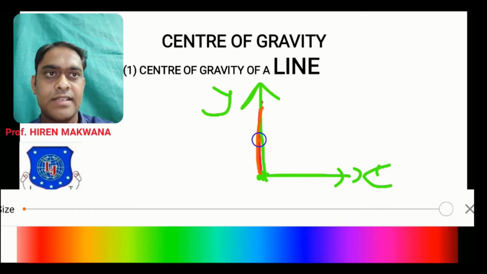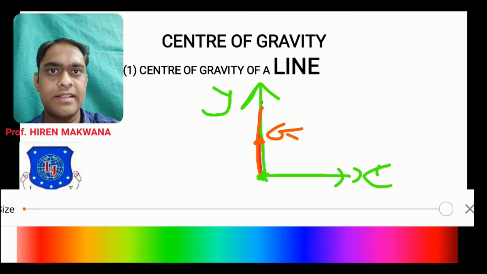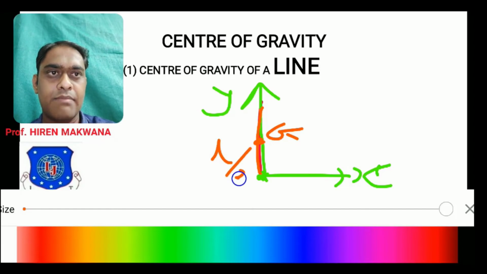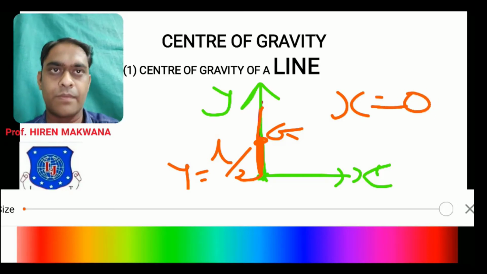This is the line. The center of gravity will be at the midpoint G. The total length of the line is L. This line is L by 2 up to CG, so this vertical distance is L by 2. This vertical distance is known as y. In the same way, this center of gravity is resting on the y-axis, so its x coordinate will become 0.